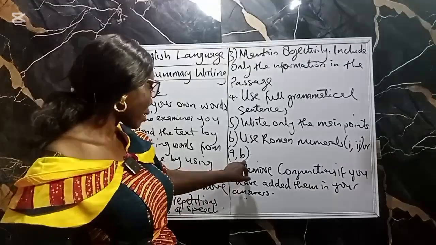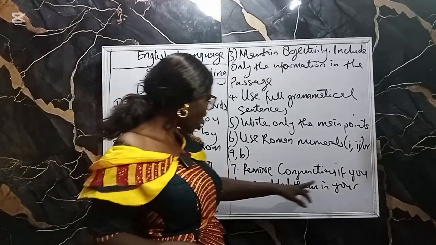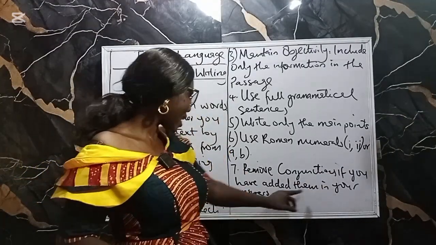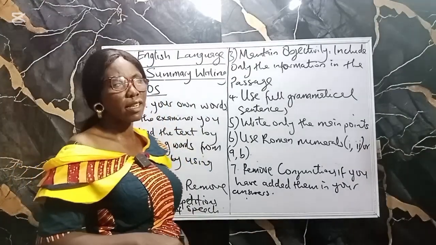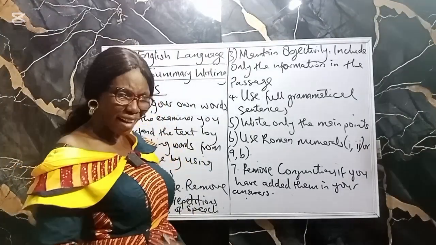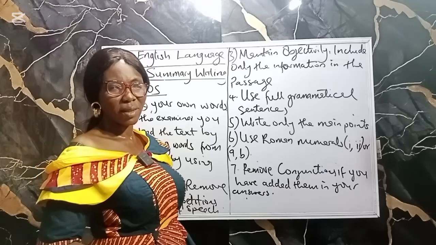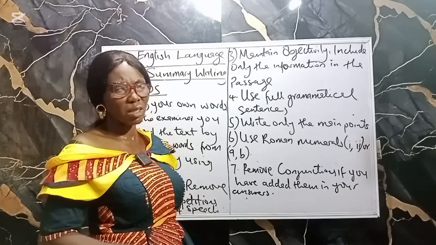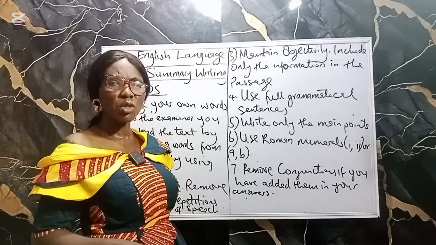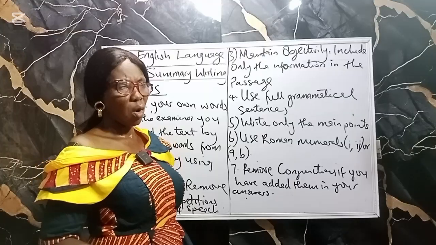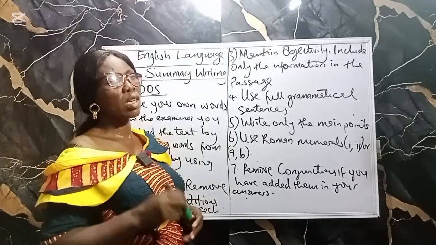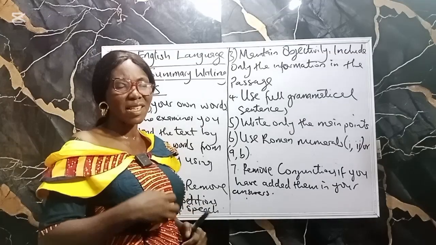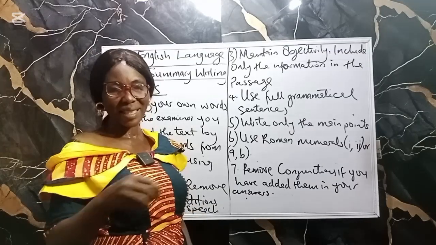Okay, the same thing applies to B. Then remove conjunctions if you have added them in your sentences. Please don't use conjunctions. You don't say in addition when you are writing your summary. It may be in the passage, but don't copy them. Don't use again, also, or in addition. Don't use those conjunctions. Go straight to your main point and write in your own sentences.